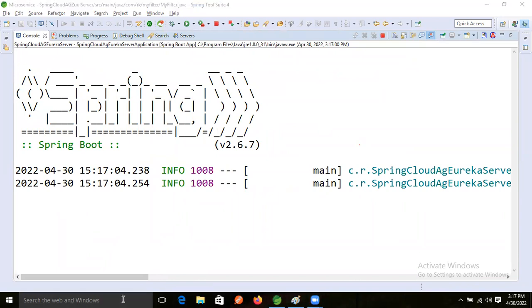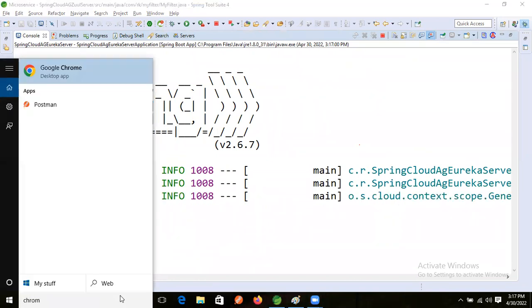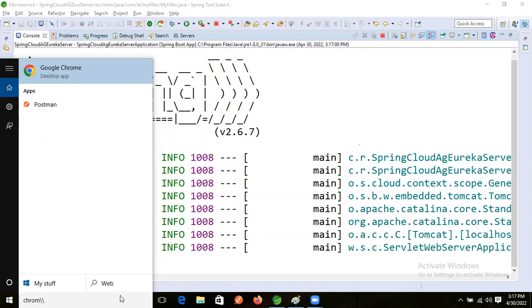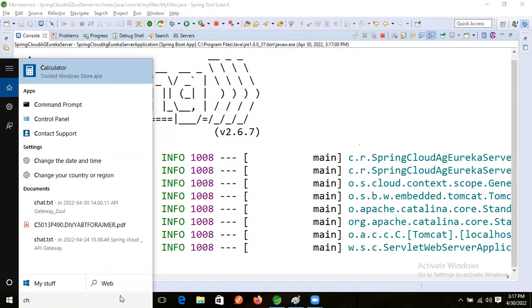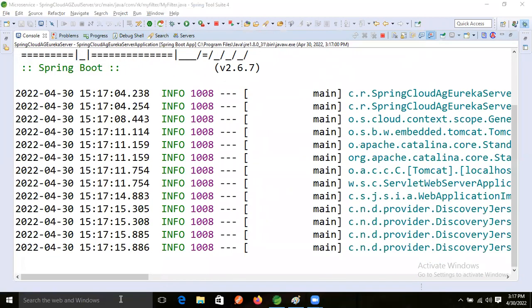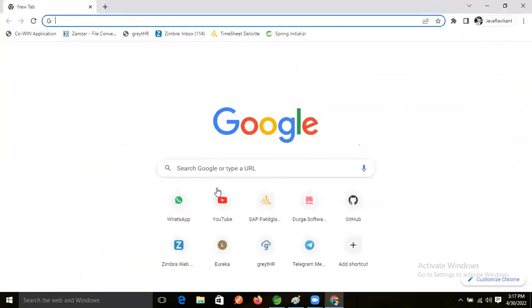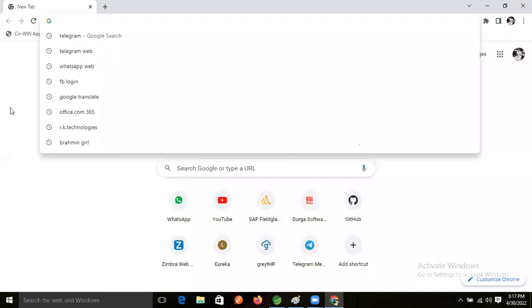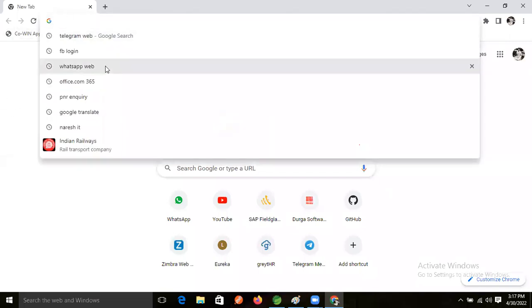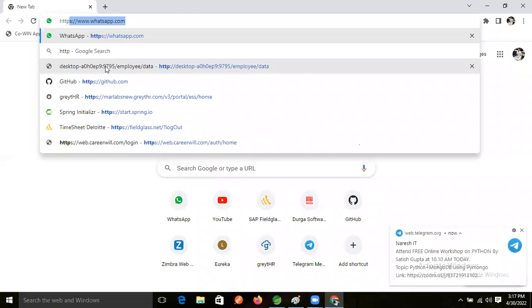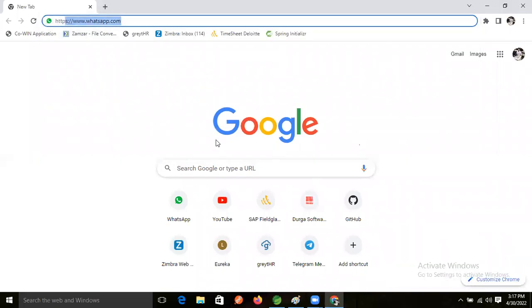Now I'm opening the browser, Chrome. After that, here I'm making the HTTP request.